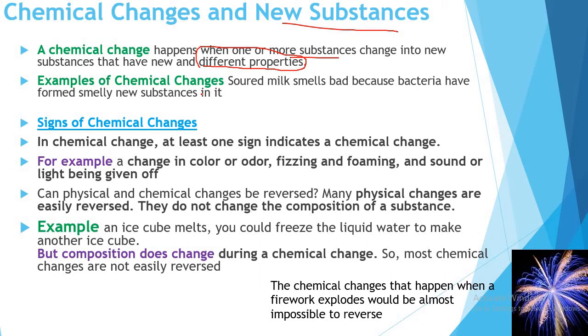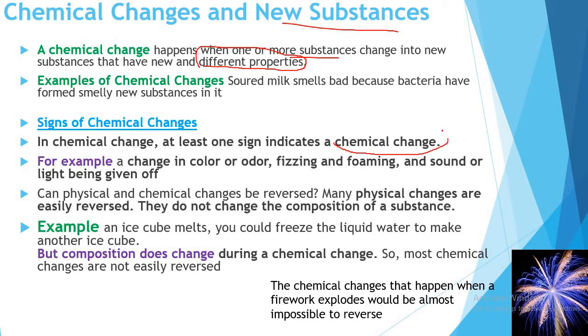When you smell sour milk, it's a bad smell. Why? Because the bacteria present inside the milk form a new substance. This new substance has a bad smell. This is a sign of a chemical change. In a chemical change, at least one sign indicates the chemical change.